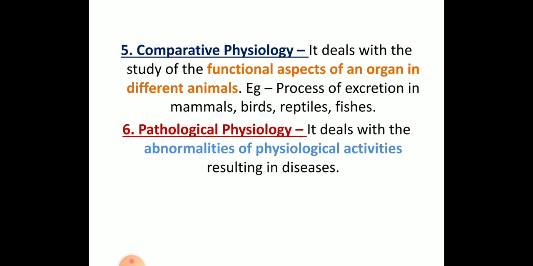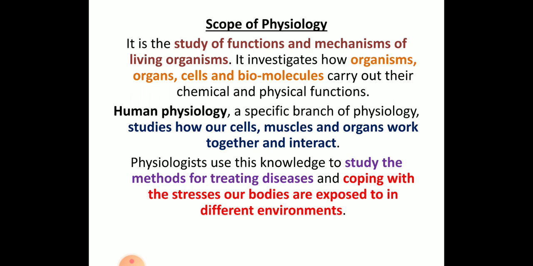So usually the process, for example excretion, comparing with rabbits and mouse. Both belong to mammals, but the type of excretion or the type of waste produced by these animals may be different. So that is comparative physiology. Next we are having pathological physiology. Here we will be studying about abnormalities, which result in diseases. So that is called pathological physiology. So these are some of the different types of physiologies.